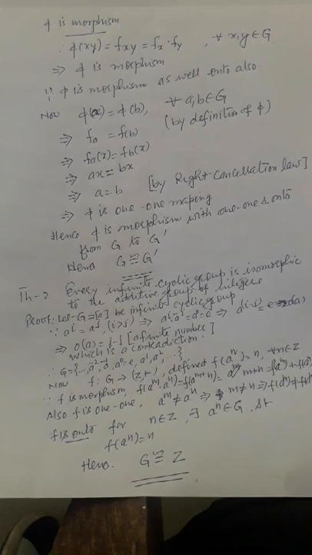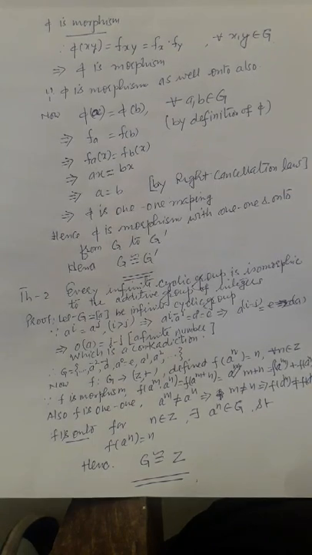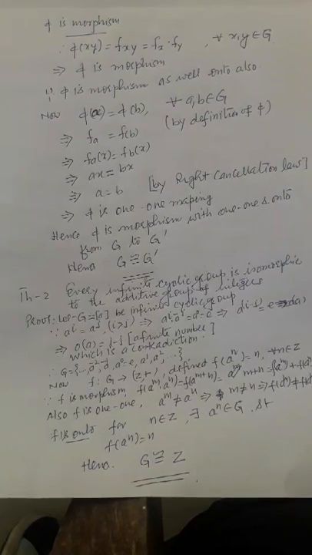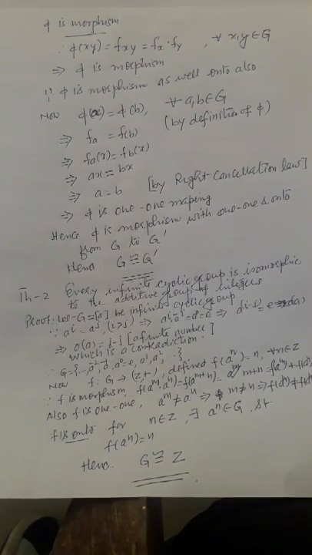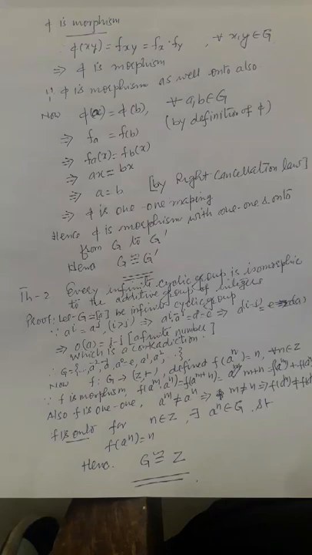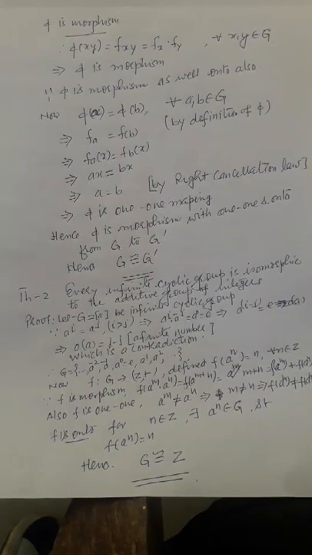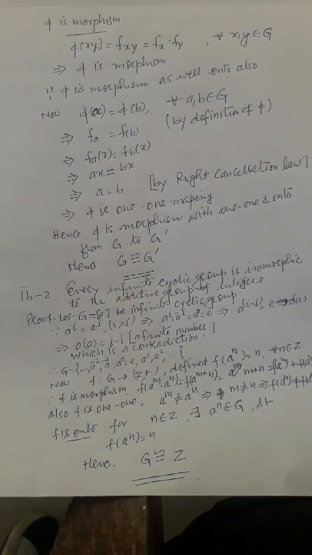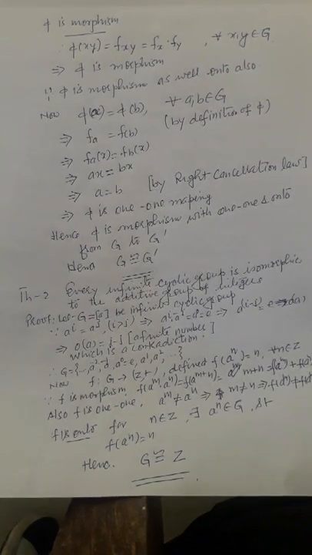Now the next theorem: every infinite cyclic group is isomorphic to the additive group of integers, since the additive group of integers means (Z, +).